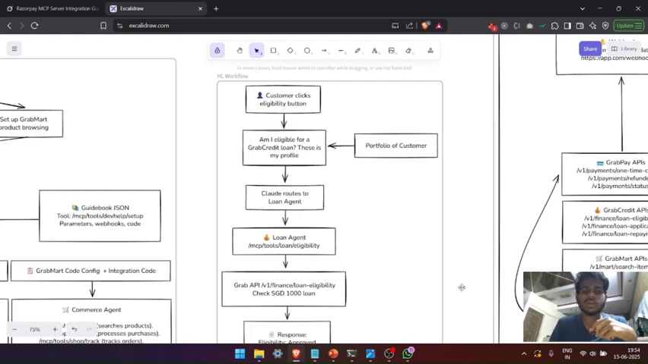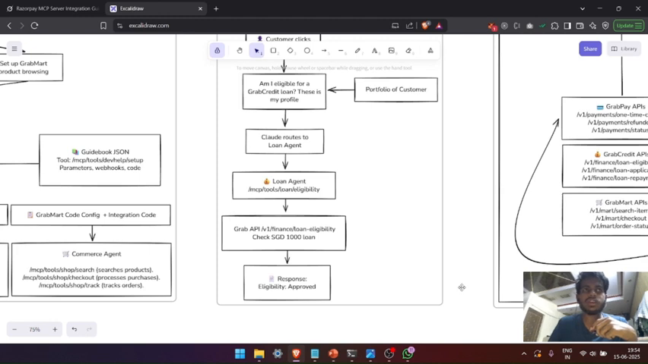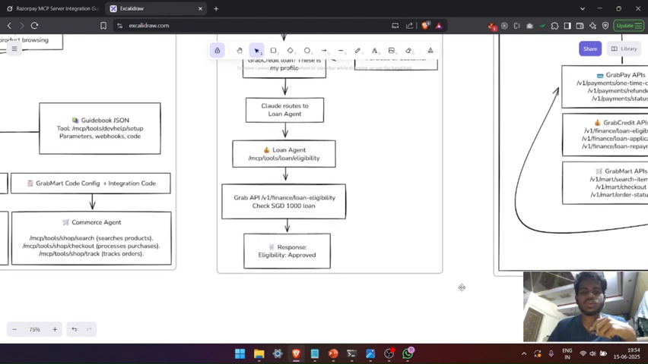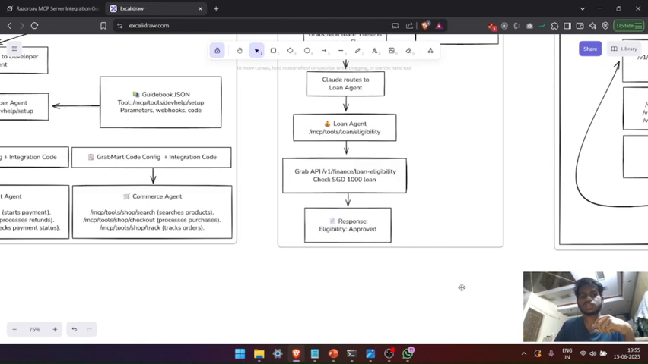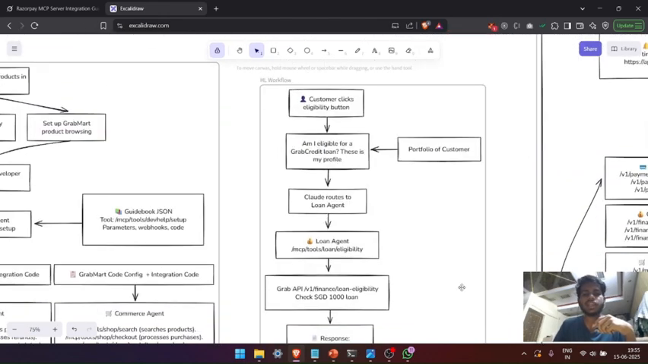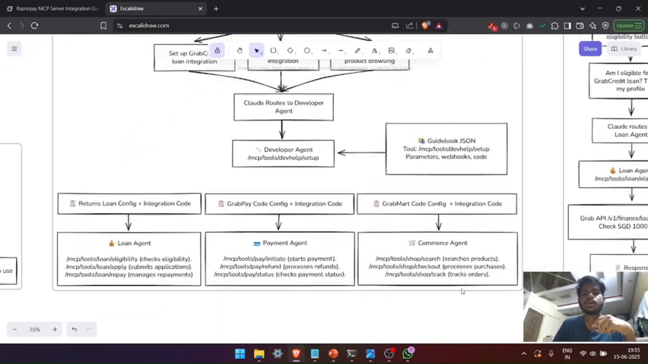Whenever the customer clicks the button, the portfolio of the customer will be taken as a payload and passed as a question: am I eligible for a Grab Credit loan? This is my profile. Claude will route this particular question, analyze it, and pass it to the loan agent, because that is the basic intent. The loan agent would use the webhooks of the production-level Grab API and give whatever response is needed. So this is how it works at a high level and a low level as well.